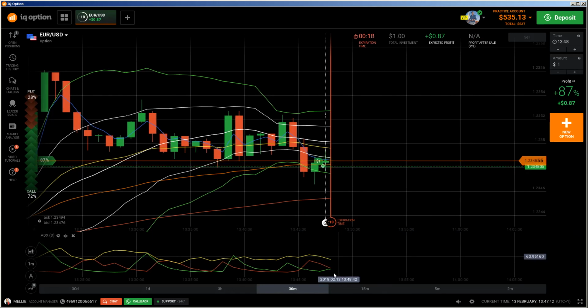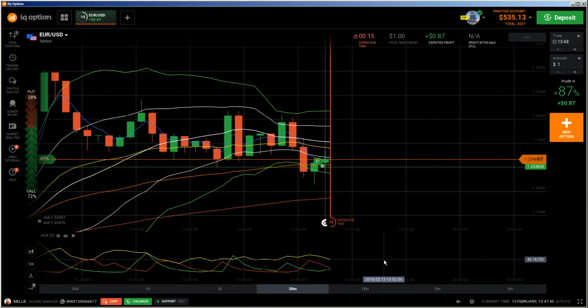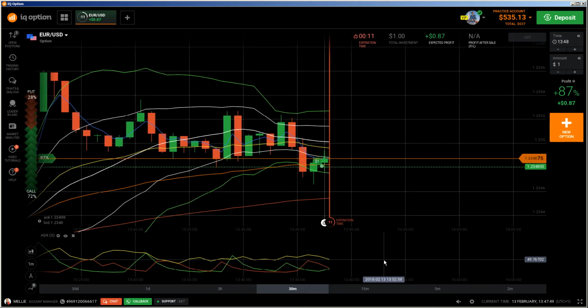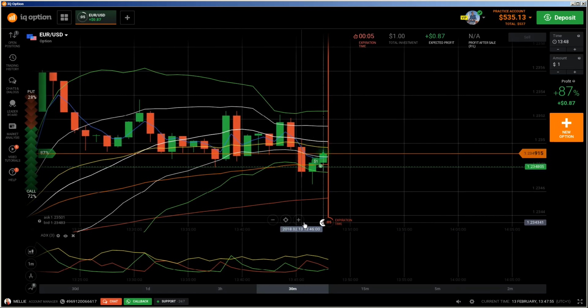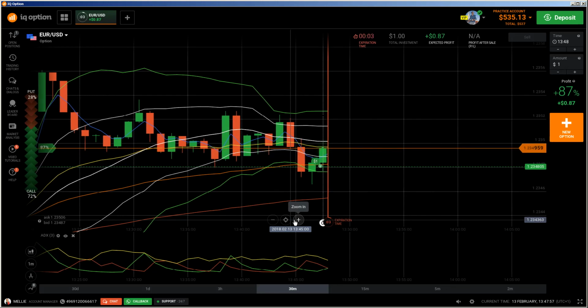You have to understand this indicator is lagging, and that's the reason. You also have to understand the rejection here on the 50 EMA to get your trades done. Yes, so okay, I think this was it.